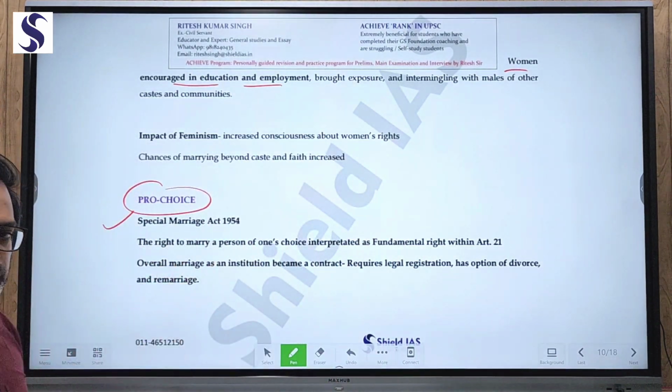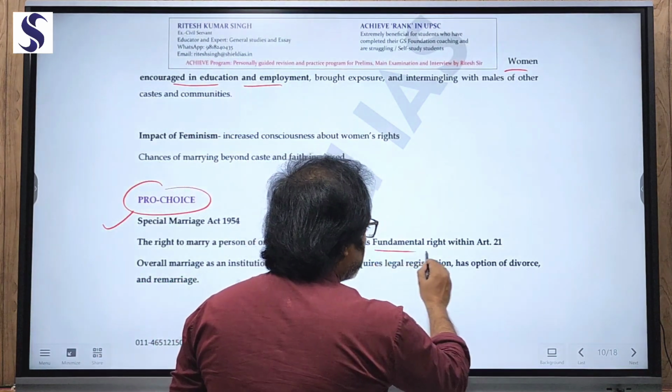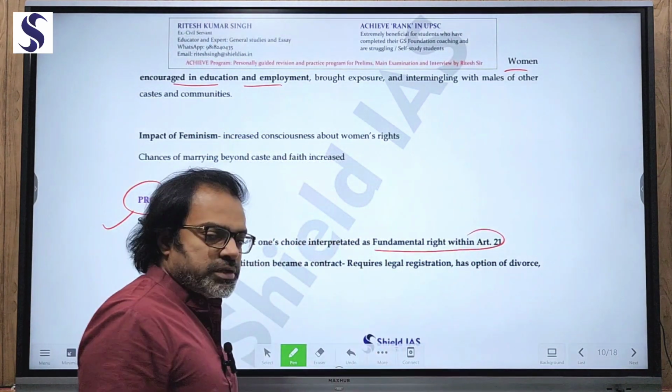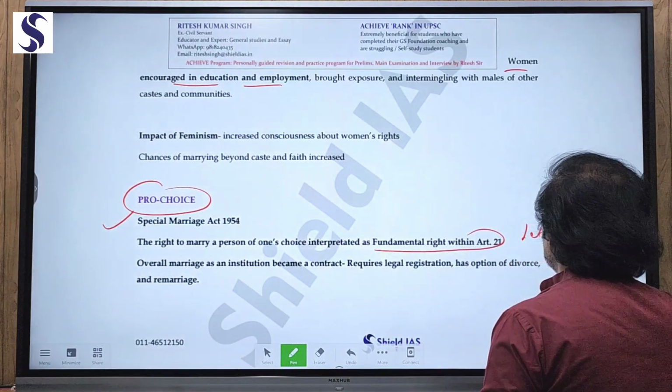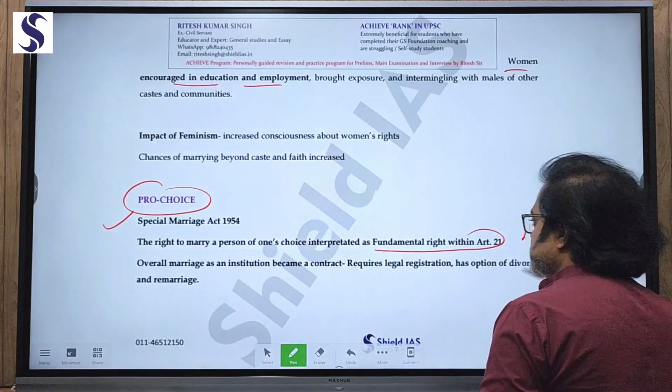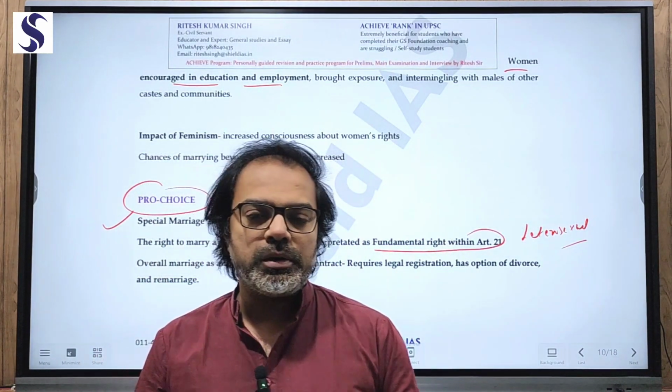Hence also the declaration by the Supreme Court: the right to marry a person of one's choice is interpreted as a fundamental right. But this is applied to heterosexual marriage. The right to marry a person of one's choice is a fundamental right.